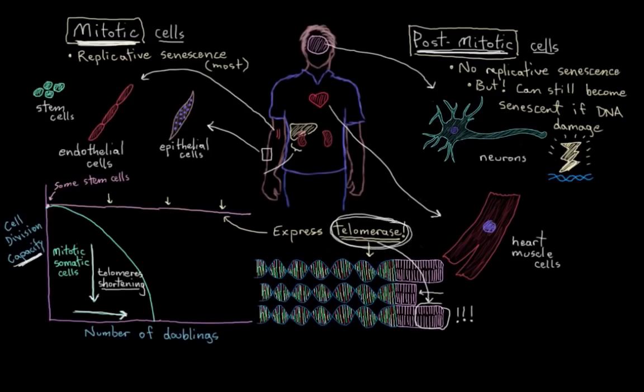And the very last thing I'll say is that sometimes your somatic cells, right, they can develop a mutation in their DNA that causes them to start expressing telomerase. So now they have the enzyme telomerase present within the cell, right? So now they jump off our regular somatic cell curve here, because they get the ability to replicate as many times as they want. They essentially escape senescence. And this is one of the ways that cancer occurs, because now you have a group of cells that can go on and multiply out of control and form a tumor.